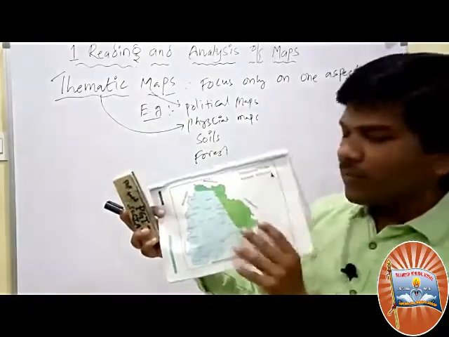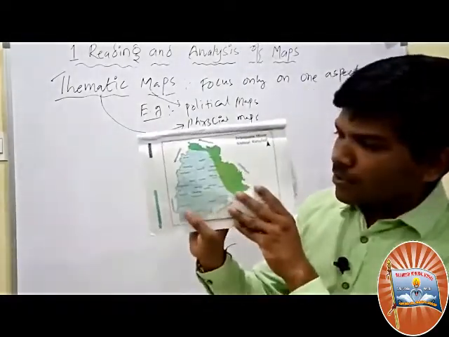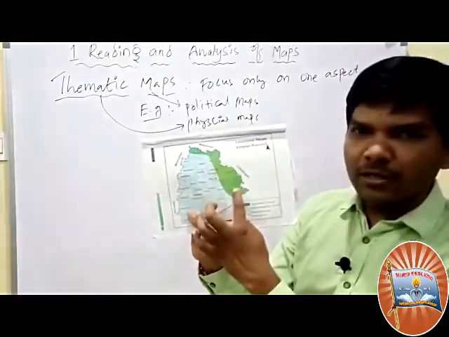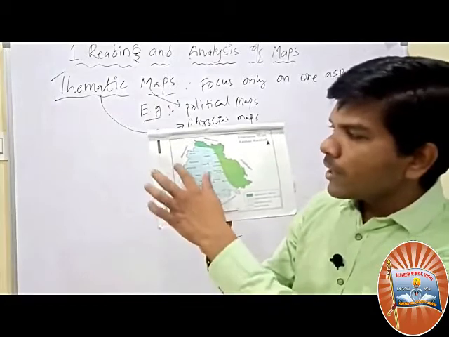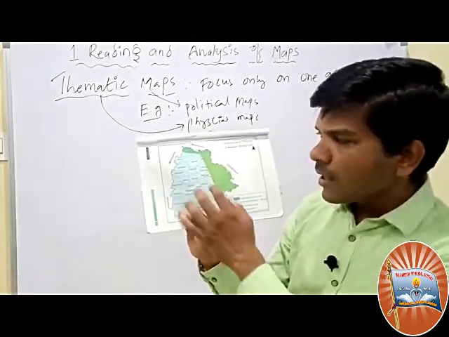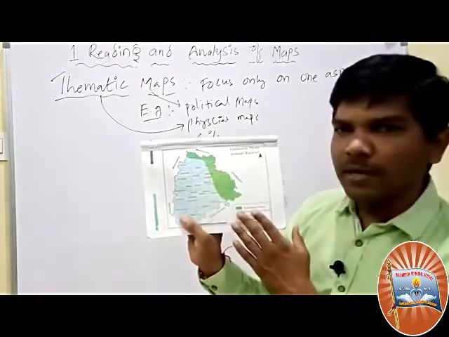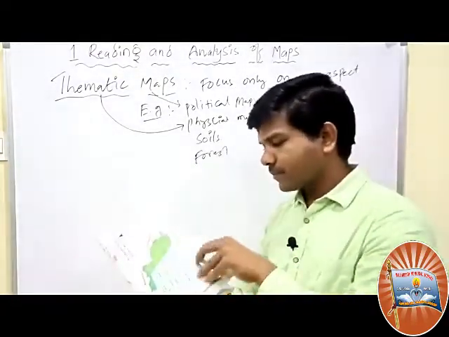This is about annual rainfall. This map shows where most of the rainfall is occurring and where less rainfall is occurring. If you wanted to find out where the Godavari river, the Nallamala forest, and the Krishna river are, you could not find them, because this theme is only annual rainfall.